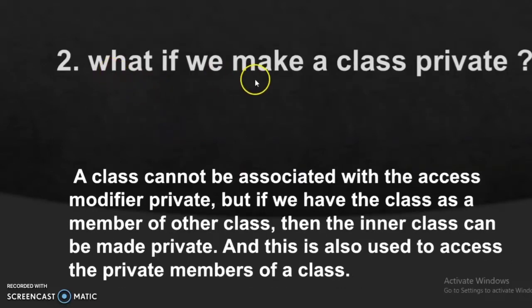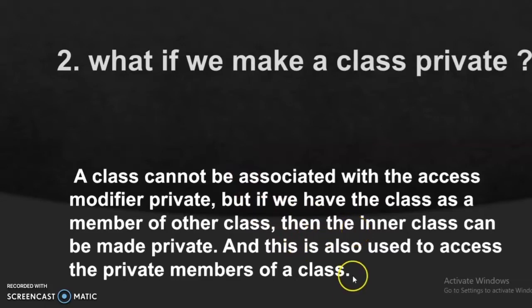So what will happen if we make a class private? A class cannot be private, and if we try to declare the class as private, it will give us a compilation error. But we can declare inner classes as private. Actually, a nested class can be declared as private as well as public.